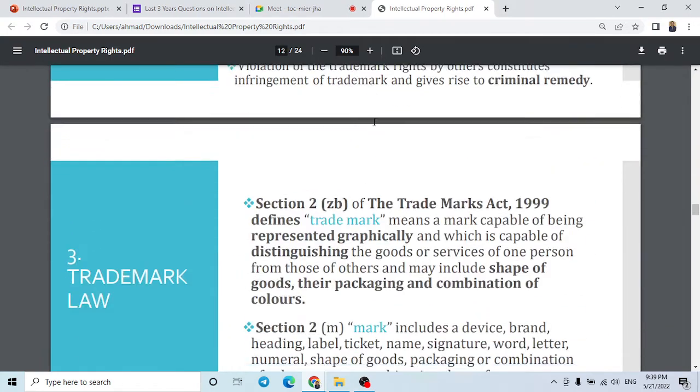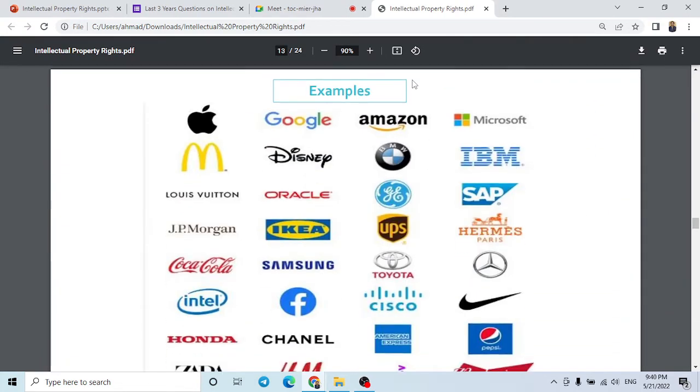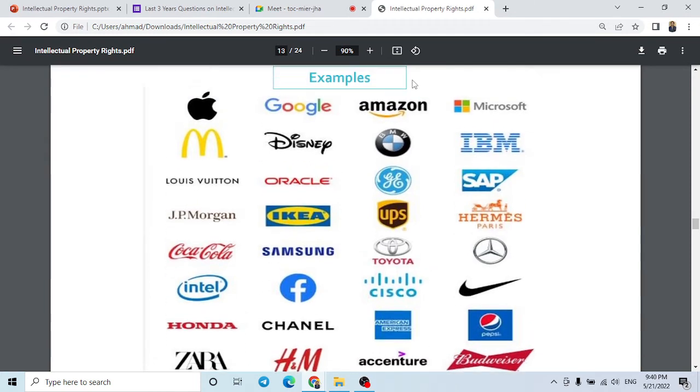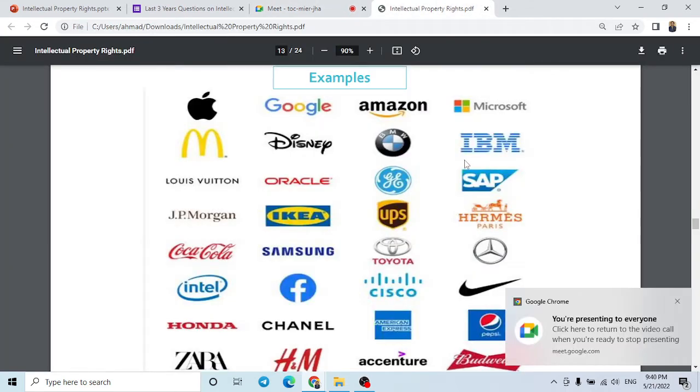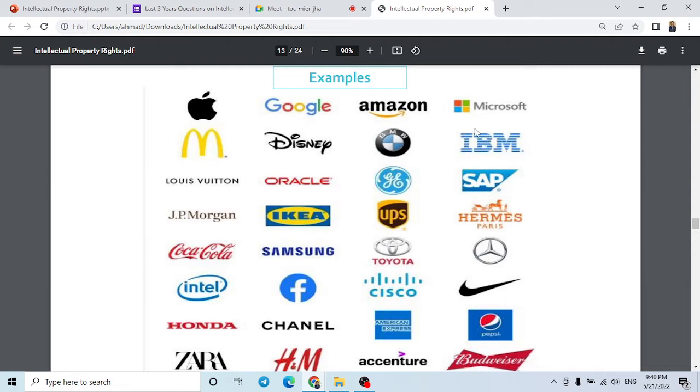So I can show you some examples here. By looking, you people can tell about this. Has anyone heard about IKEA? No one? Okay. Anyone heard about IBM? Yes, sir. Okay. What does IBM do?